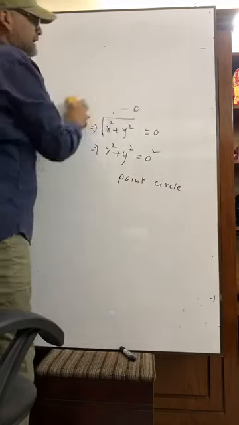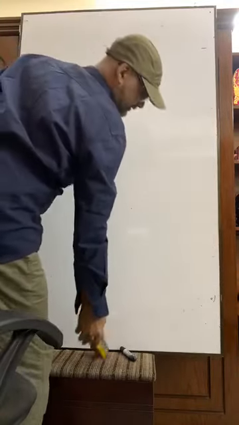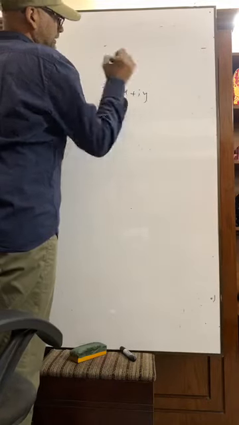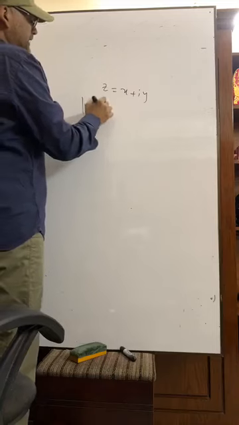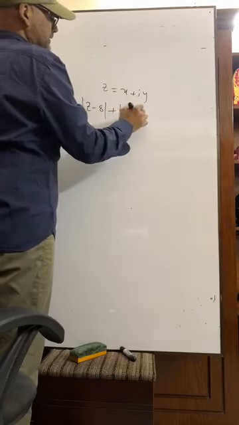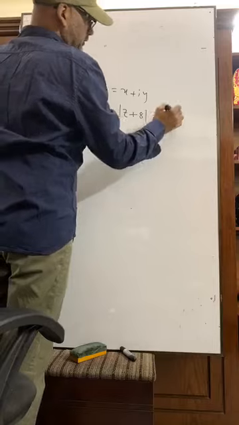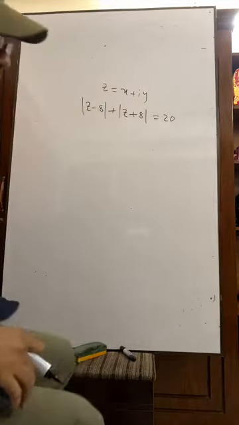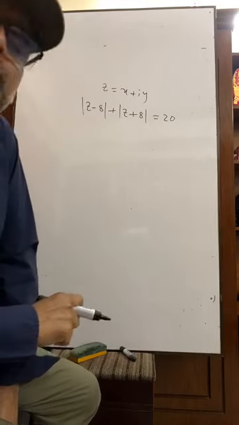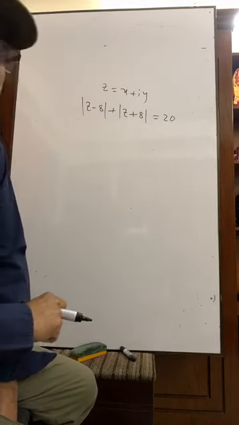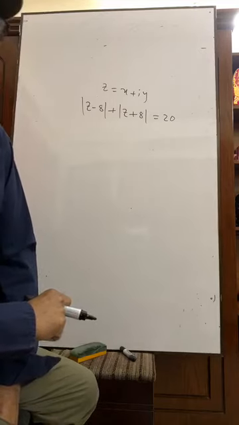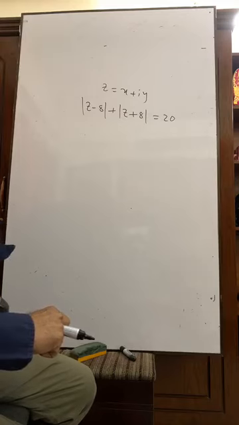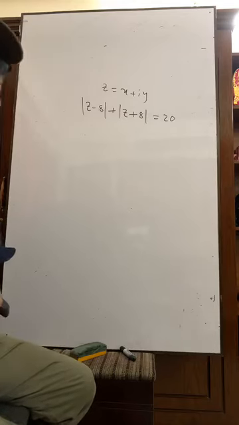In your book, there is a math that is z equals x plus iy and |z − 8| + |z + 8| = 20. What is its locus? Suppose this math is given in the MCQ examination. What will be its locus? What will be your answer? Can you tell me?